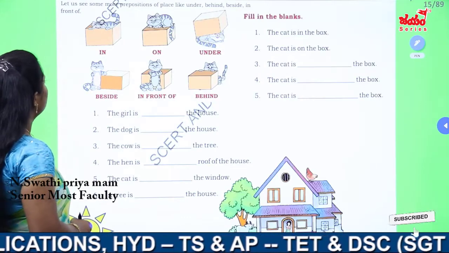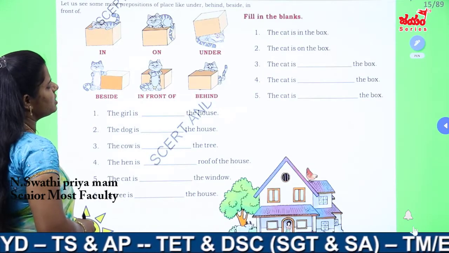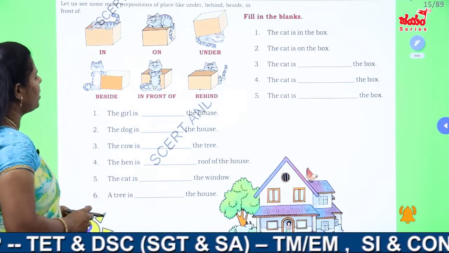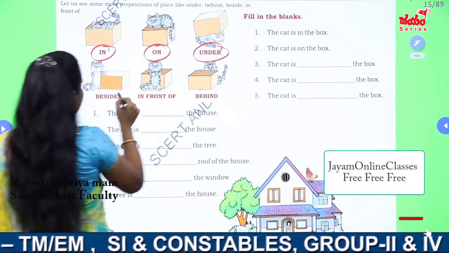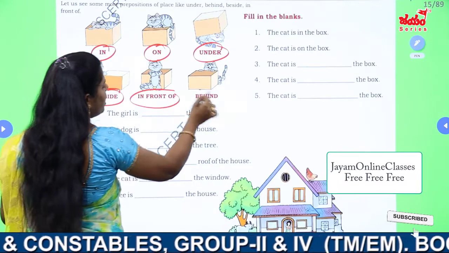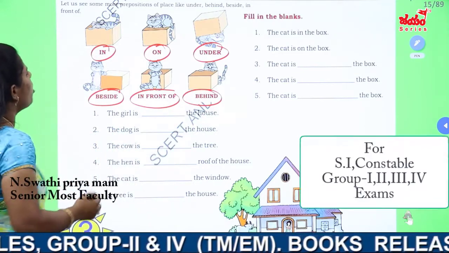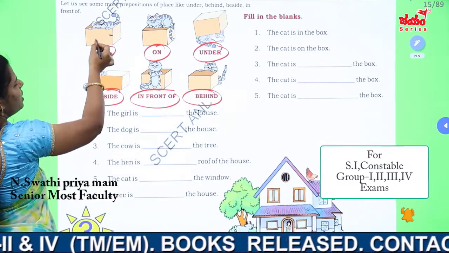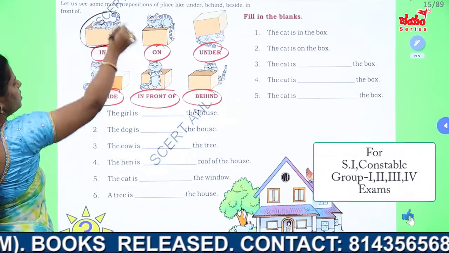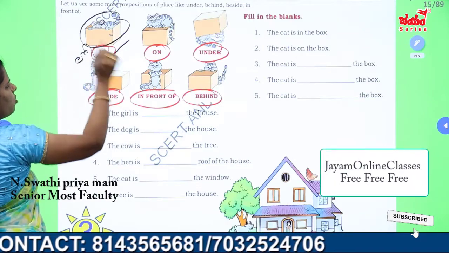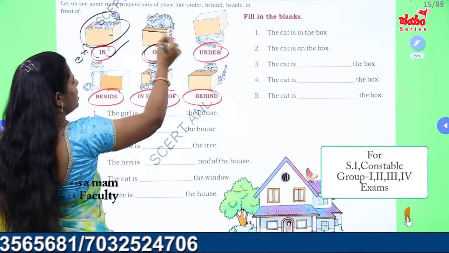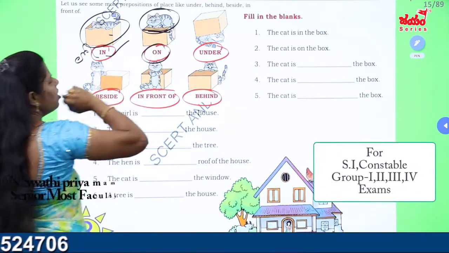So here see, when we come to the 5th and 6th classes, they just gave some idea about in, on, under, beside, in front and behind. So here a small cat is there. So where is the cat here? In a box. Box lo undi. So concept means, in means low. Okay, box lo undi. On means mida. Box mida. The cat is on the box.